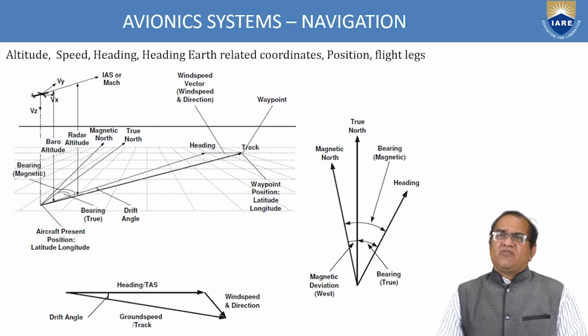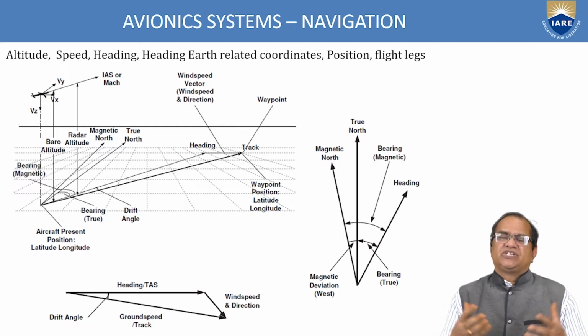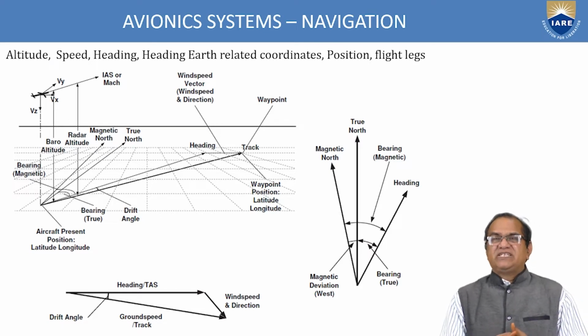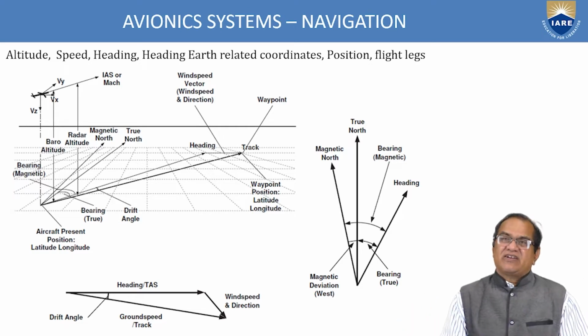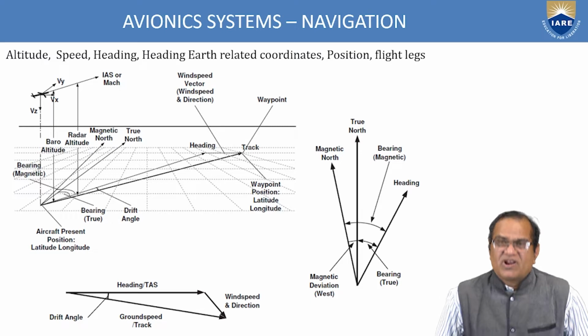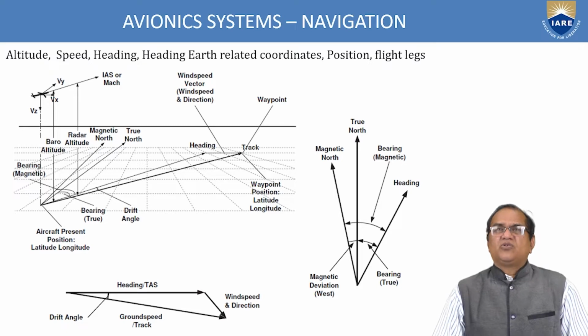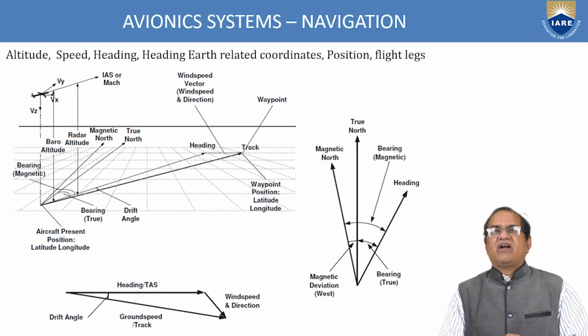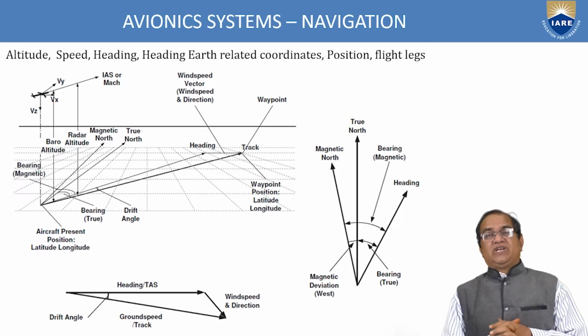If you talk about the avionics system, we have to see the navigation. Navigation means how you will locate your aircraft and how you will reach a destination, because it is not a vehicle that you can take by road and see villages and so on. In an aircraft, you can't see like this, and there are a lot of clouds and many other environmental conditions. So in navigation, we have to see the altitude of the aircraft, how much height, how much speed your aircraft is going, and the heading, the direction of your aircraft, heading and earth related coordinates.